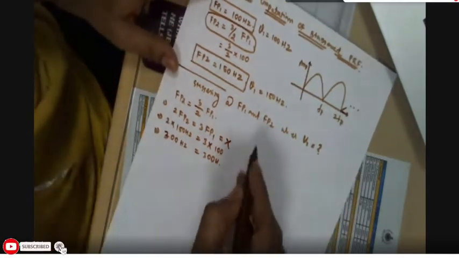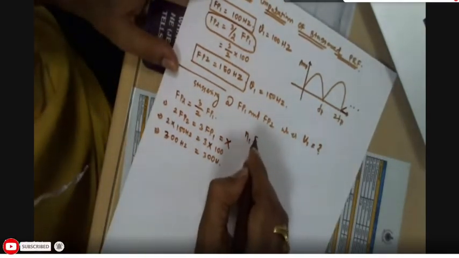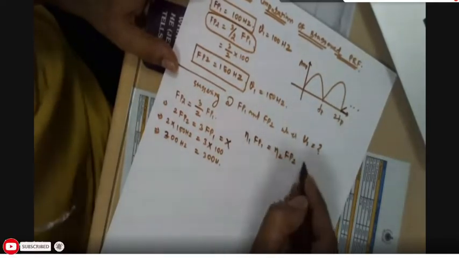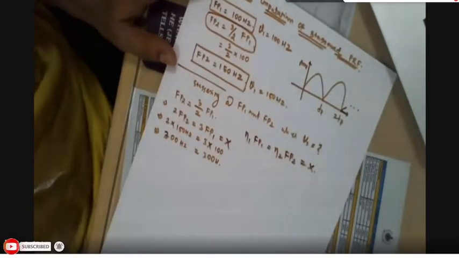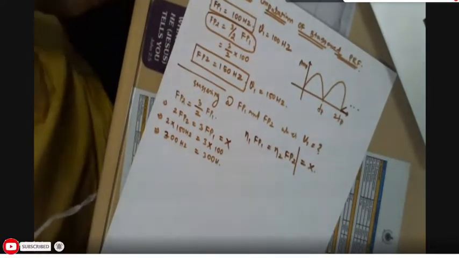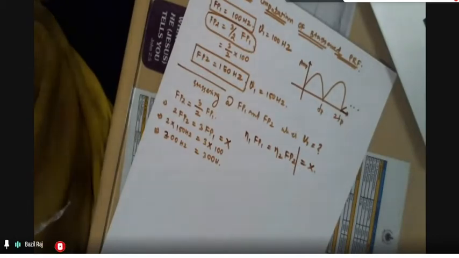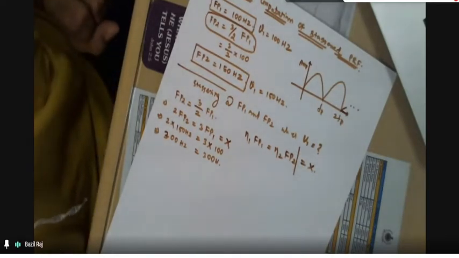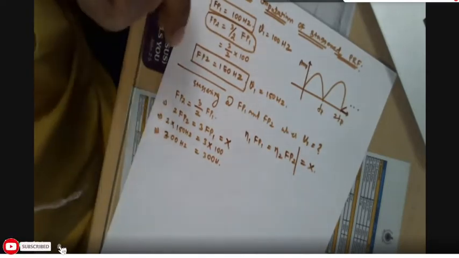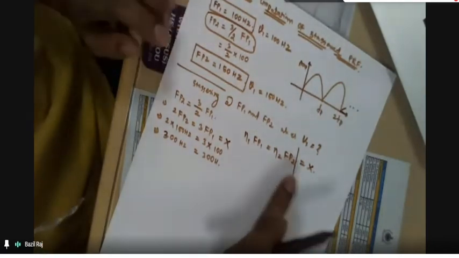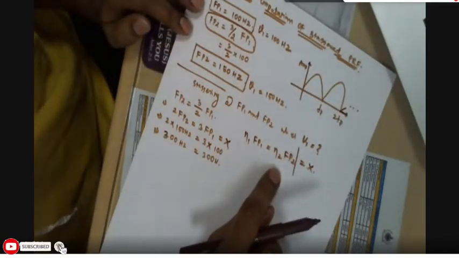So in general, whenever η1 into FP1 is equal to η2 into FP2 is equal to a number, that value will be the first blind speed value whenever you are stacking the PRF with the FP1 and FP2 values. I'm repeating, the blind speed will appear at the value x hertz, whenever N1 FP1 equals N2 FP2 equals x.